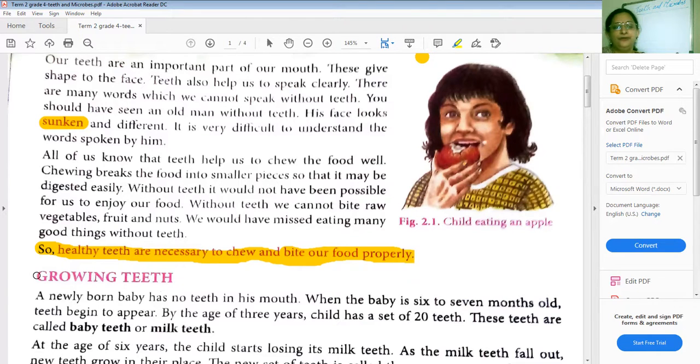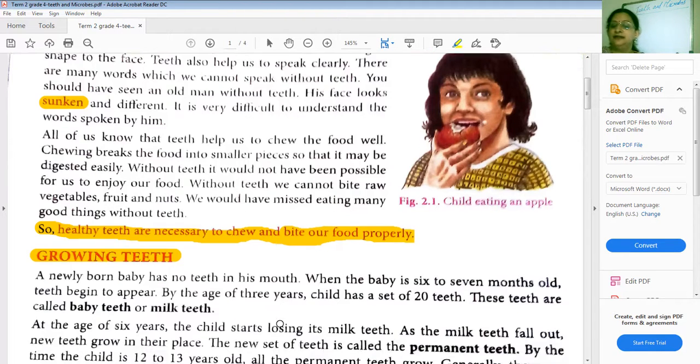Now when you talk about the growing teeth, when a baby is born, have you observed any baby with teeth? No, the baby doesn't take birth with the teeth. As the baby is growing, slowly the teeth will start developing in the jaws. So a newly born baby has no teeth in his mouth. When the baby is 6 to 7 months old, teeth begin to appear. By the age of 3 years, the child has a set of 20 teeth. These teeth are called the baby teeth or the milk teeth. So how many teeth do they have? 20 teeth they have.